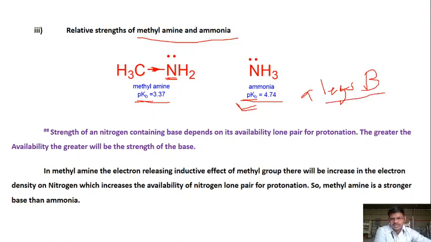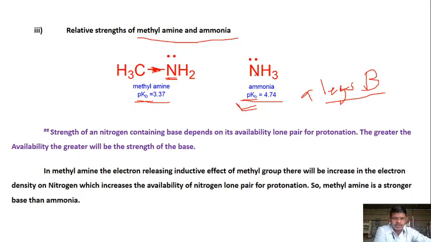So they are inversely proportional. Now the strength of a nitrogen-containing base depends on the availability of its lone pair for protonation. The greater the availability of this lone pair, the greater the strength of the base. So here, due to the push of electrons from the methyl group, these electrons are more readily available for donation.